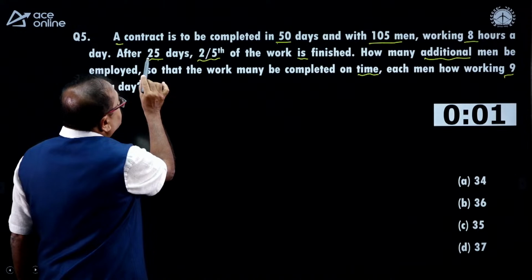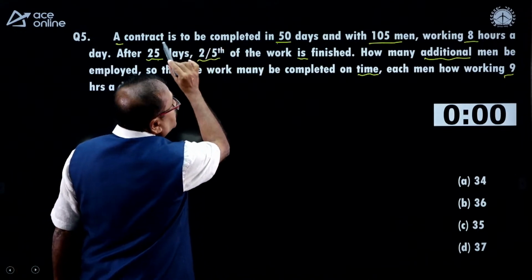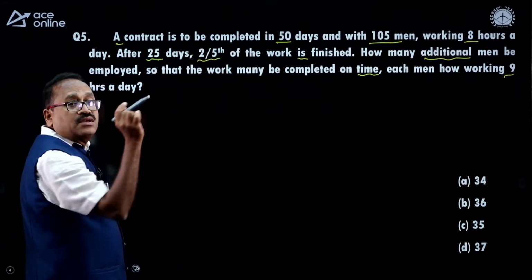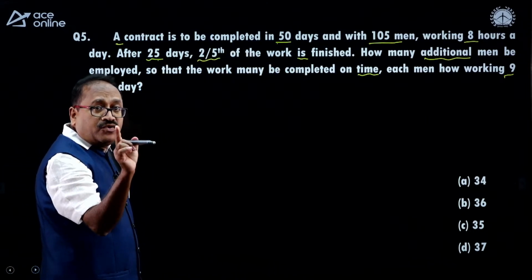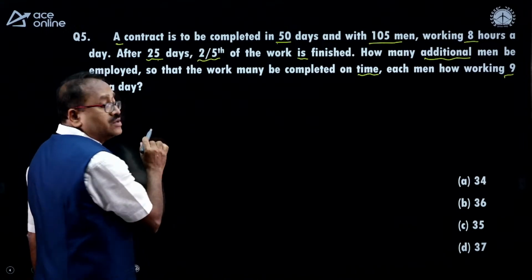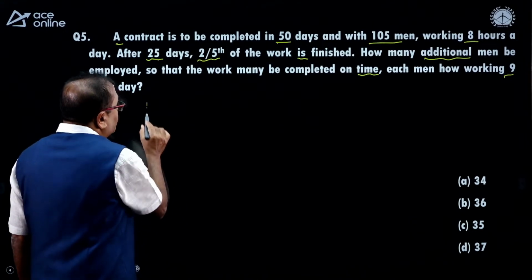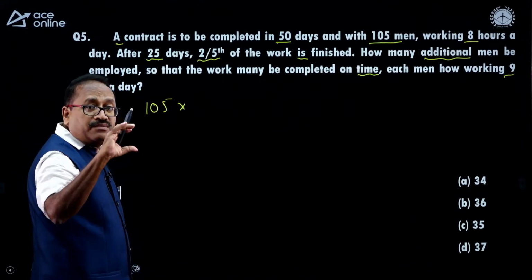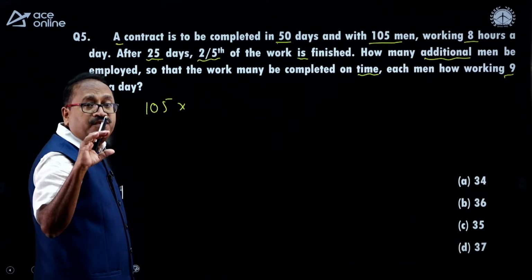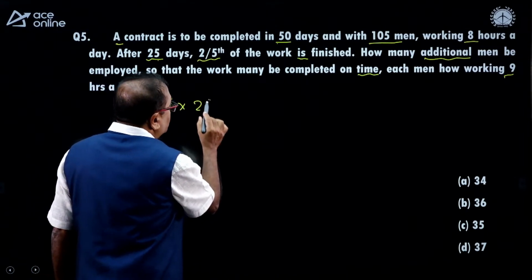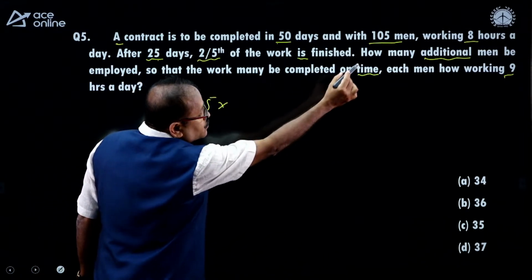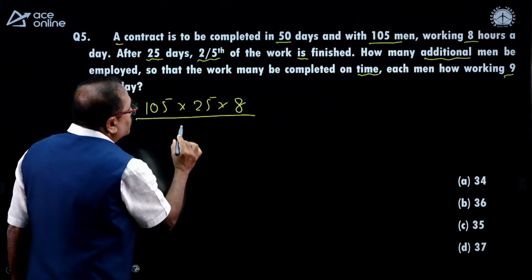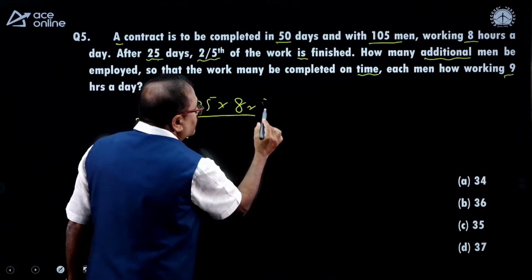What is in the first case? That is 50. How many people were there? 105 people were there. And how many days? In case 1, 105 people in 25 days. So, what is my M1? M1 is 105. And what is D1? In 25 days they completed 2/5 of the work, so into 25. And what is H1? The H1 is 8. And what is work 1? The work 1 is 2 by 5.